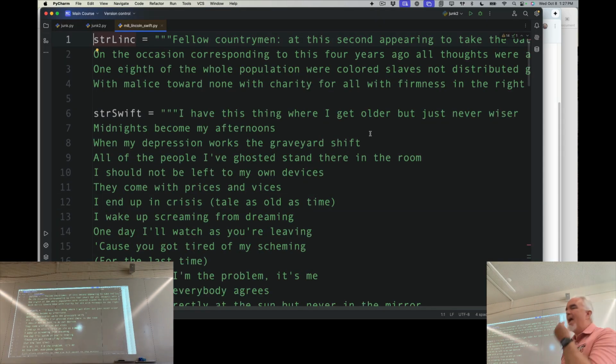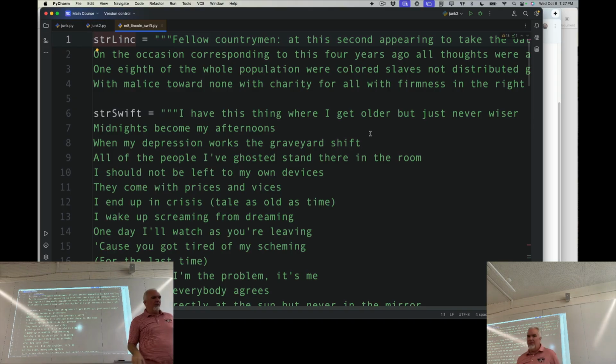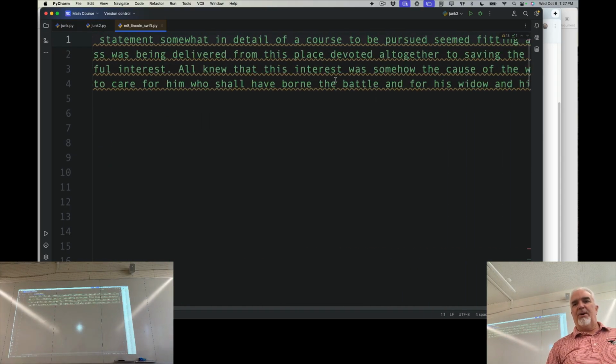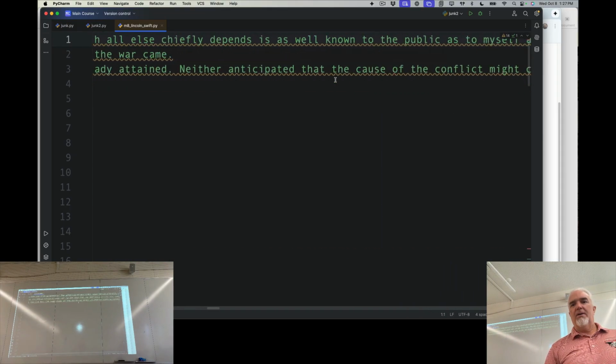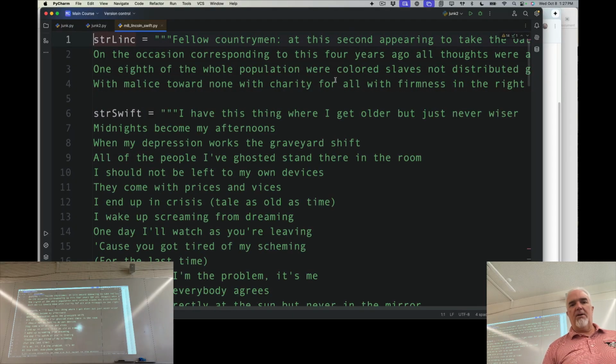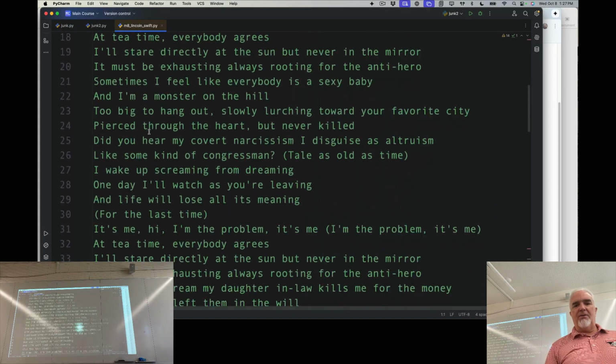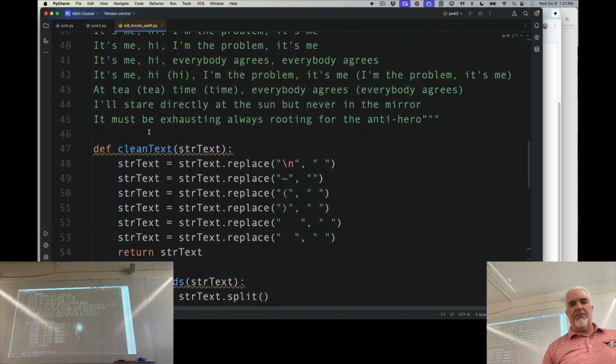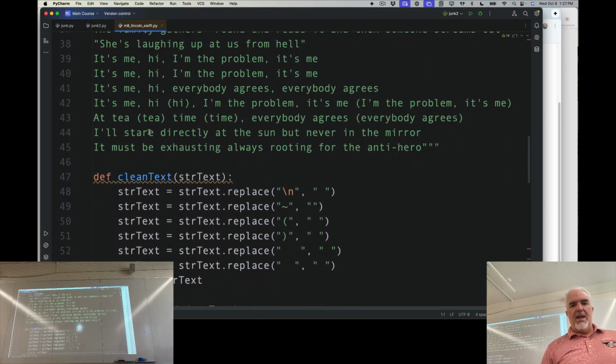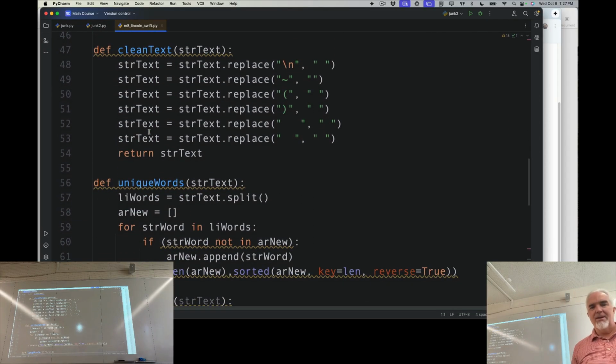There we go. So I have two strings, a Lincoln string and a Swift string. Now, the Lincoln string only appears to be 4 lines, but those lines are super long. The Taylor Swift song I just left in its lyrical, poetic format. And then I know you'll be excited to see it, some custom functions that do some stuff for us.